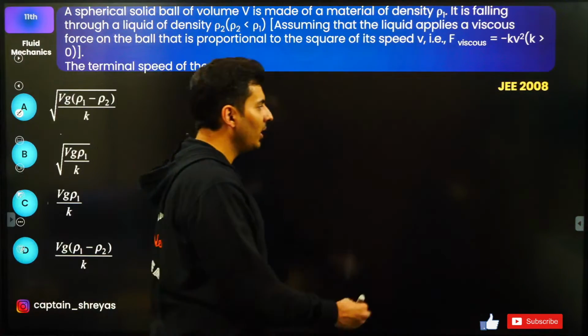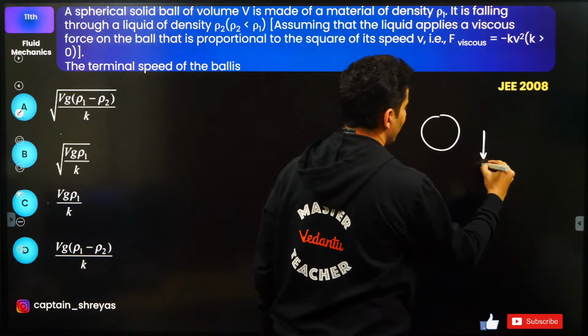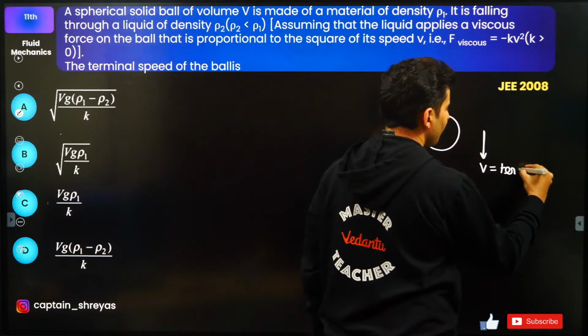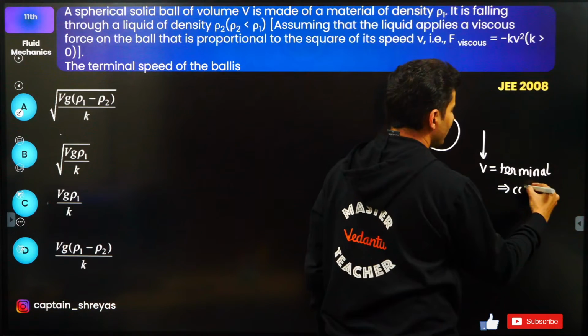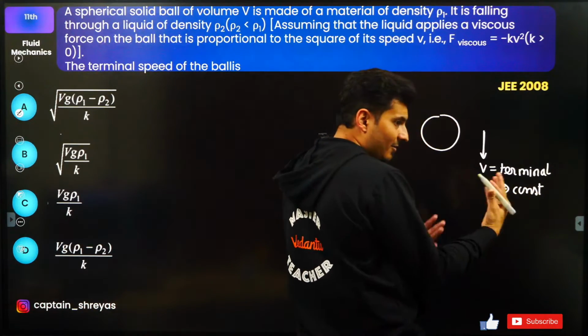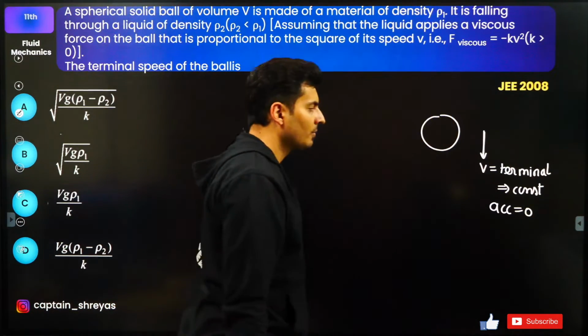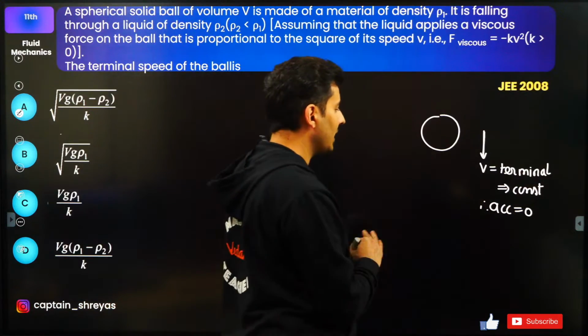First, let me draw the ball. So this is the ball. It is going to fall down with constant velocity. This is your terminal speed. Terminal speed means it is constant. And if speed is not changing, obviously acceleration is going to be 0. There is going to be no acceleration at all, right? So that is what I can conclude.